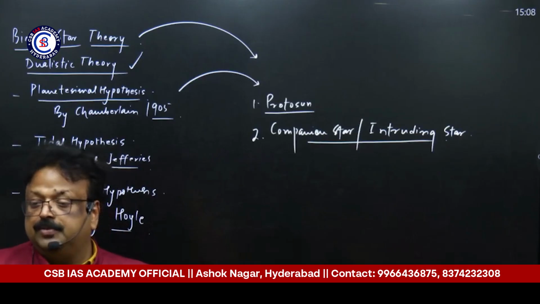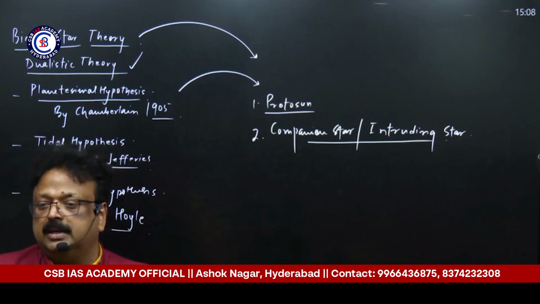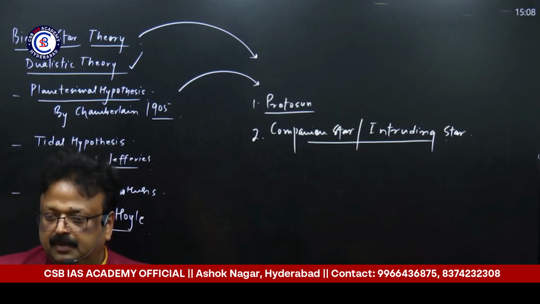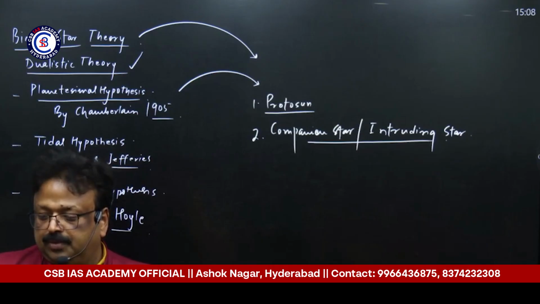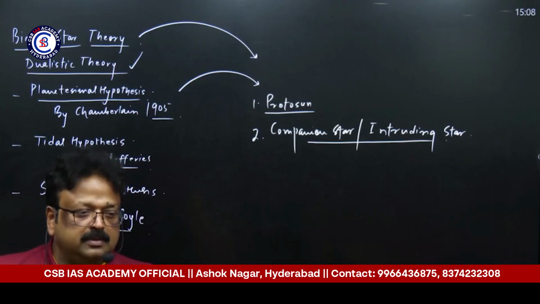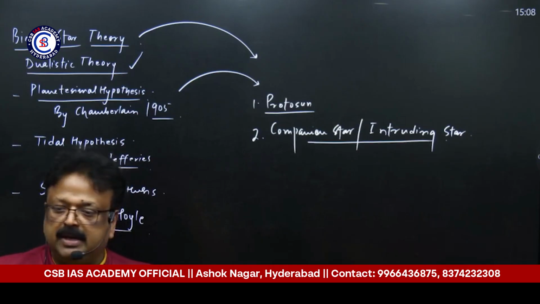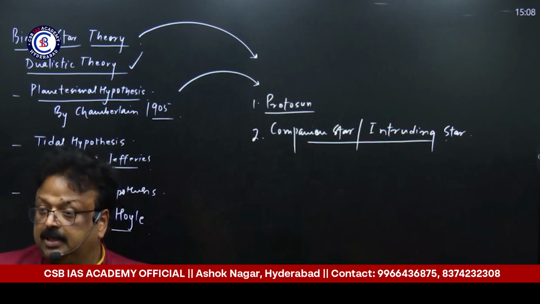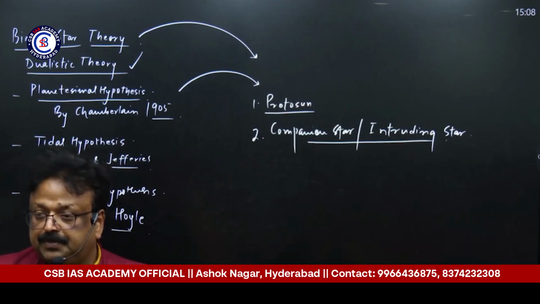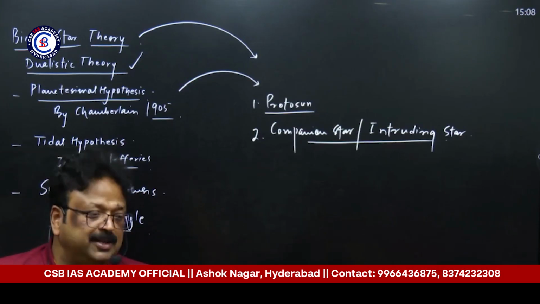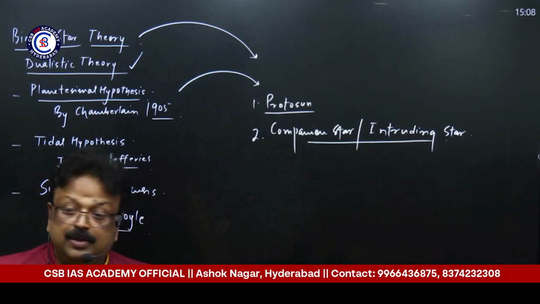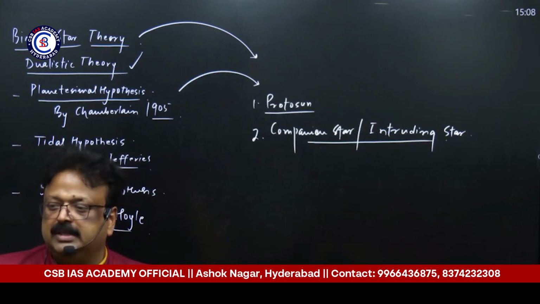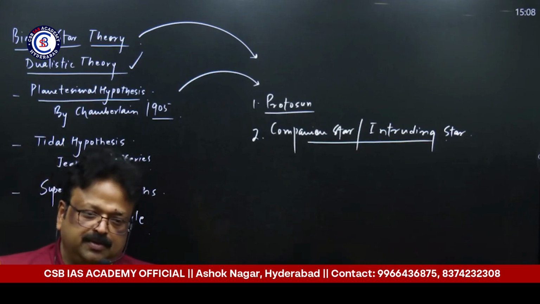If planets were all of the same nature, his theory would be perfect. Are you getting my point? But now we know that the outer planets are gaseous and the inner planets are terrestrial, so the theory does not explain it properly. You require a proper explanation. That's why another theory has been given.